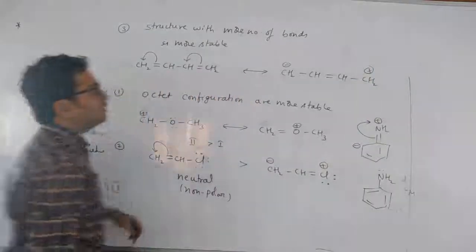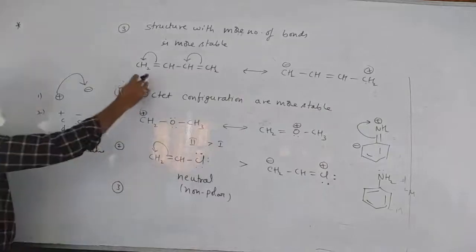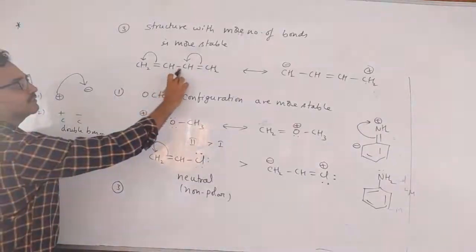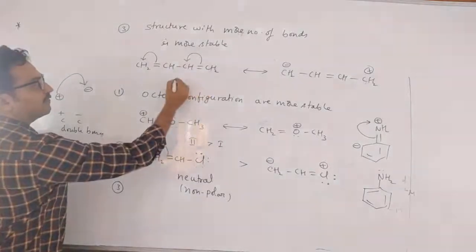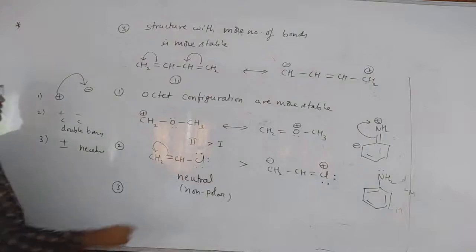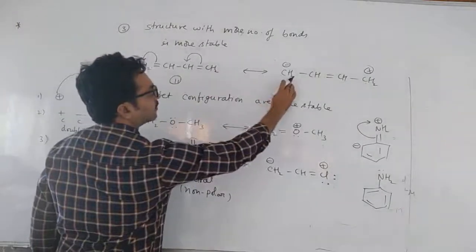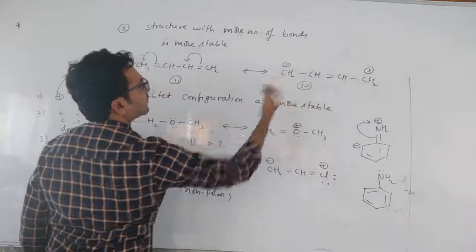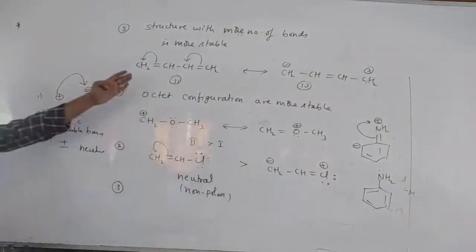So now tell me how many bonds are there here? 2, 3, 4, 5, 6, 7, 8, 9, 10, 11 bonds are there, right? So here how many bonds are there? 2, 3, 4, 5, 6, 7, 8, 9, 10 bonds only. So these 11 bonds are more stable.